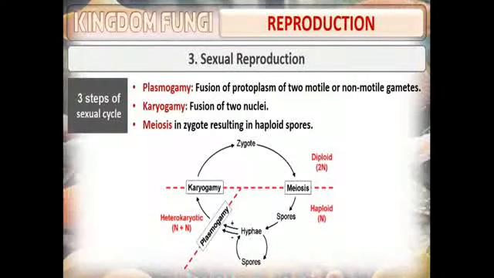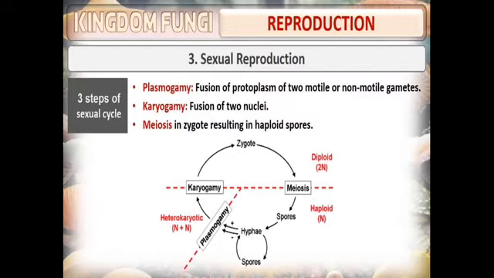The last type of reproduction is sexual reproduction. Here, sexual reproduction occurs in three steps: plasmogamy, karyogamy, and meiosis. Plasmogamy means union of two protoplasts.